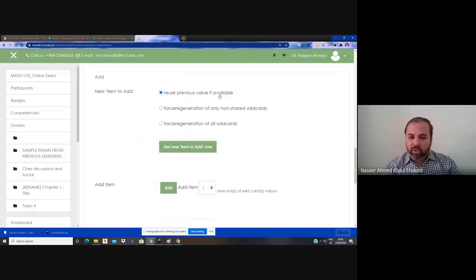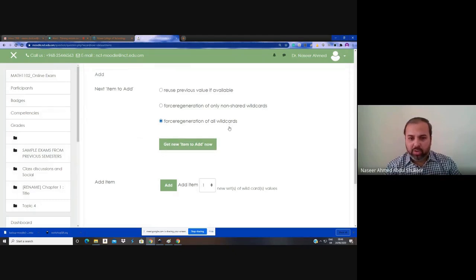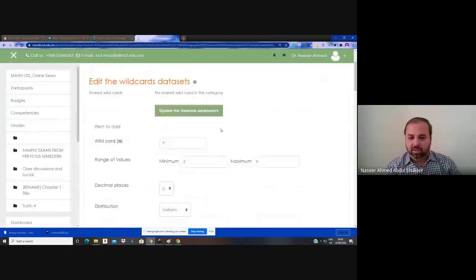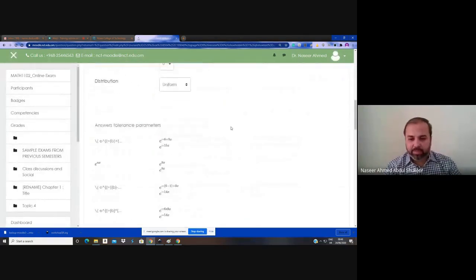Now there is no issue if there is already available data with a. If you are changing something in a also, then you have to keep this. That's why my suggestion is to always keep this. There is no issue with always generating a new different 100 numerals. So keep this, then generate again 100. This option is forcing all the existing variables to get a new, different possible 100 data set.